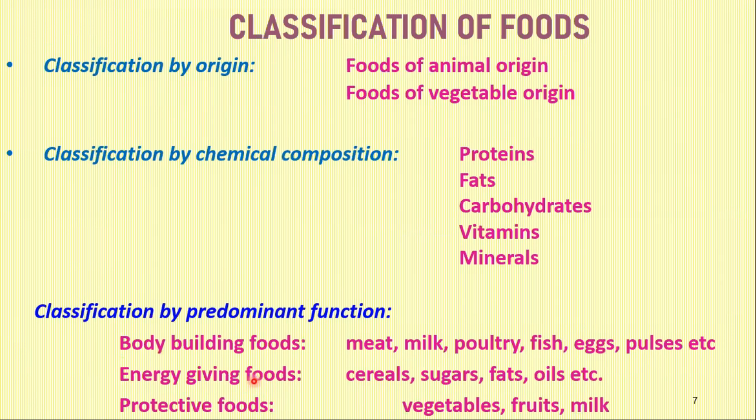The foods that we eat are generally classified into three: classification by origin, that is foods of animal origin and foods of vegetable origin; classification by composition, that is proteins, fats, carbohydrates, minerals, and vitamins; and classification by predominant functions, divided into three, called bodybuilding foods, which consist of meat, milk, poultry, fish, eggs, pulses, etc.; energy giving foods, which consist of cereals, sugar, fats, oils, etc.; and protective foods, vegetable foods, milk, etc.